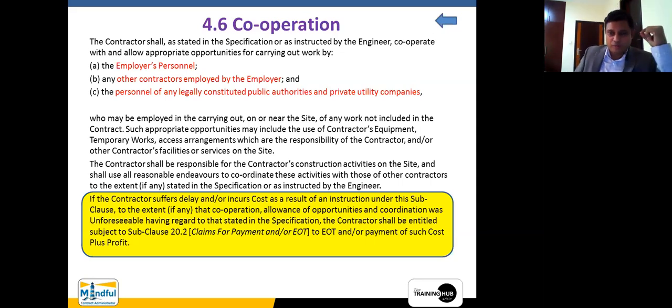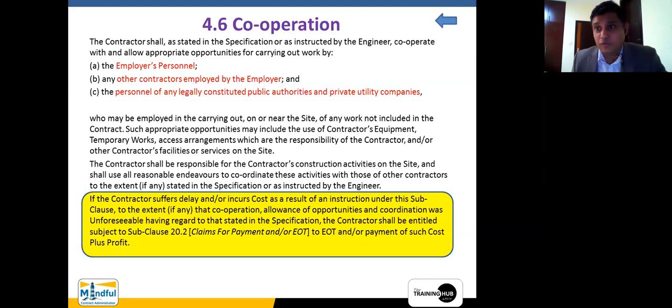What do you mean by unforeseeable? As you can see here, Unforeseeable is a word which starts with a capital U, which is a defined term. As you are aware, any defined term starts with a capital letter. It's like you are giving a name, right? Unforeseeable in the sense not reasonably could have been foreseen by an experienced contractor. This is what the FIDIC definition says about Unforeseeable.